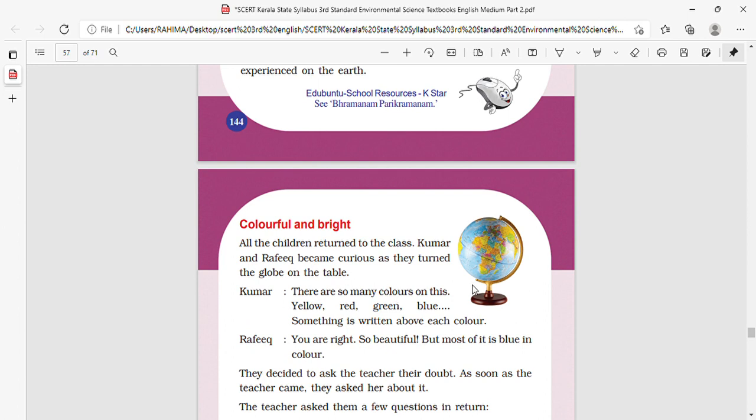Kumar said, there are so many colors on this: yellow, red, green and blue. Something is written above each color.